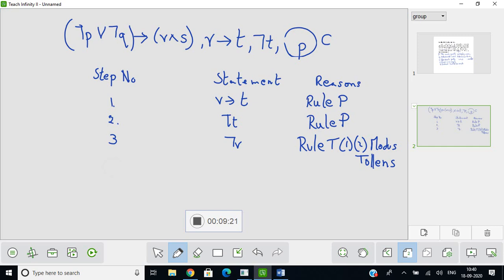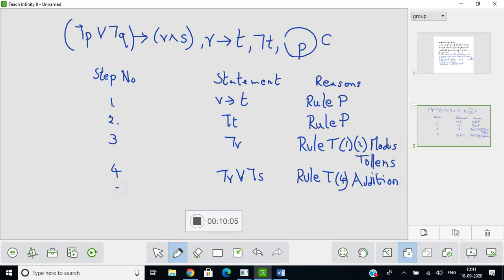So what I do is I add an S. So what I do is I go for the addition rule. So this is giving me negation R or negation S. What did I do? I am applying rule T to the fourth step and I am using the rule addition. P implies P or Q. That is the rule. Once I use the rule addition, I have negation R or negation S.